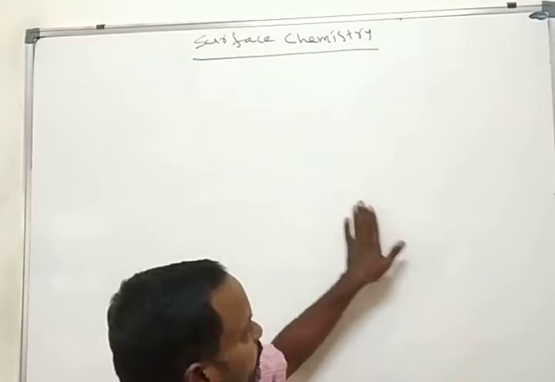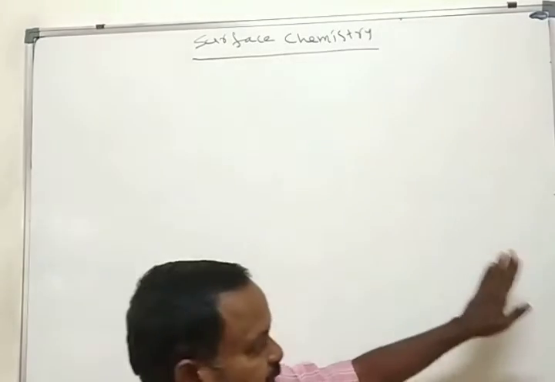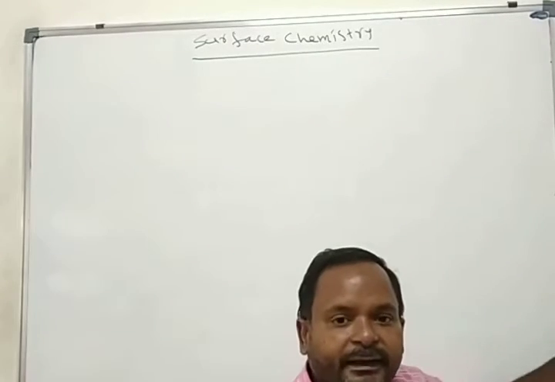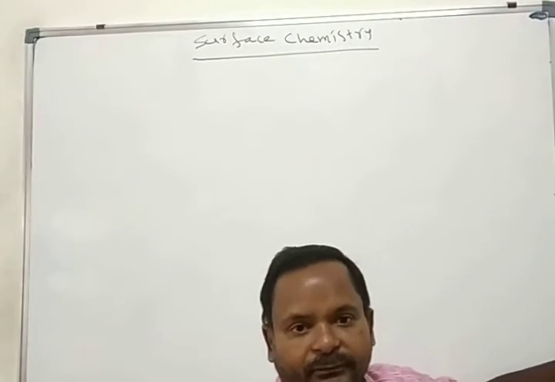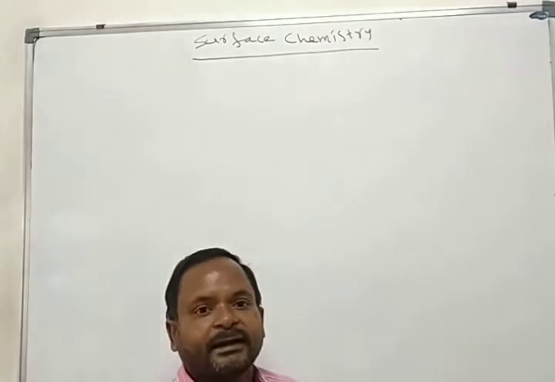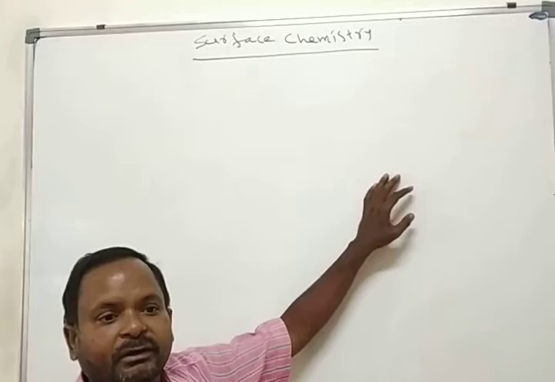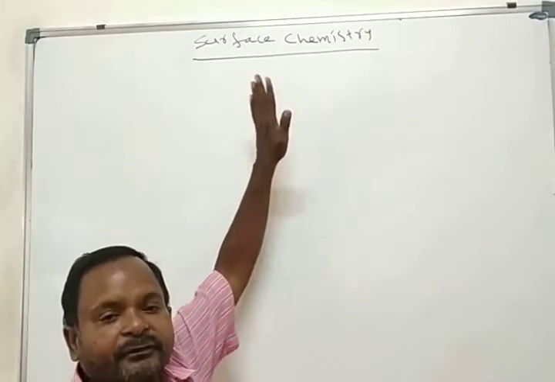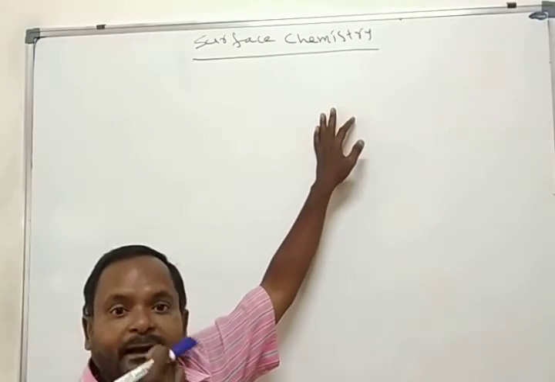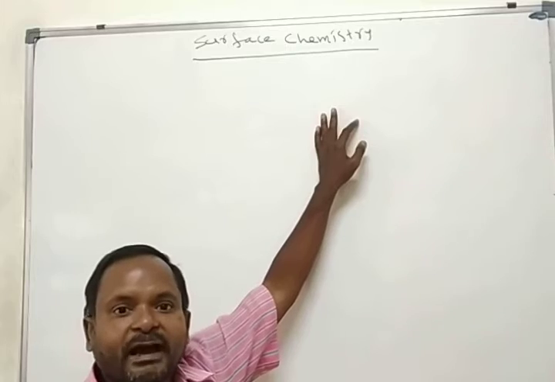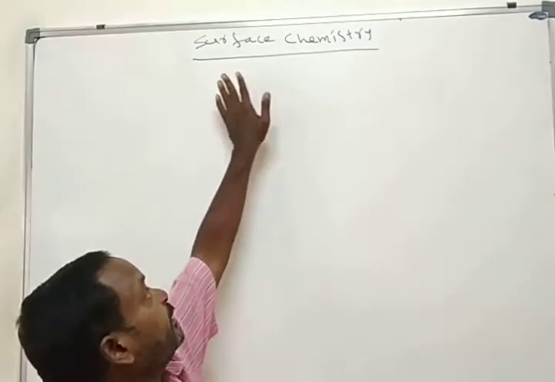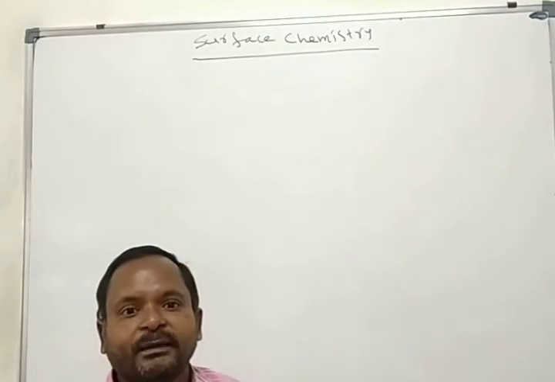This is the board, this area we call the surface. This is the wall, this area we call the surface. The chemical reactions which are observed at the surface we call surface chemical reactions. The chemistry of surface chemical reactions is simply called surface chemistry.